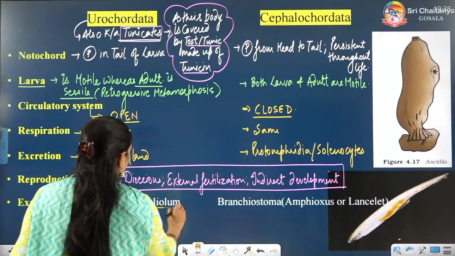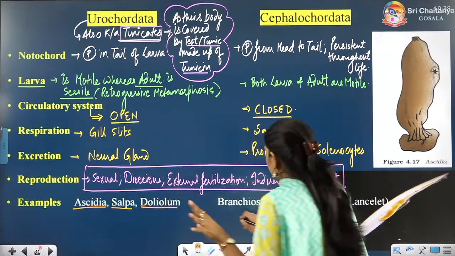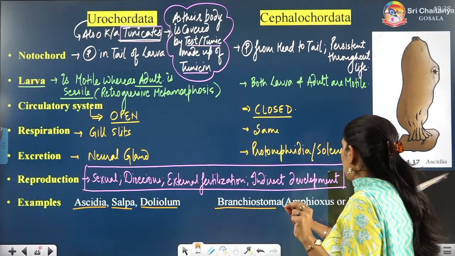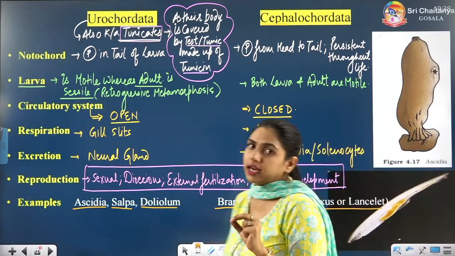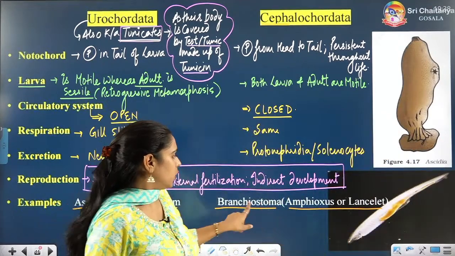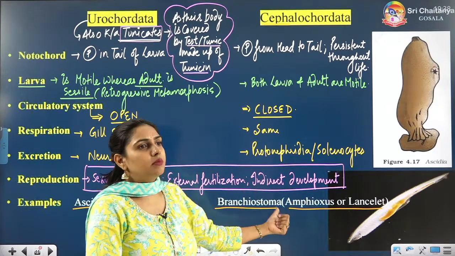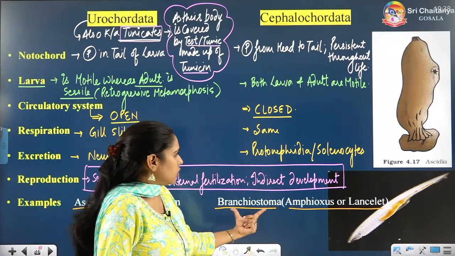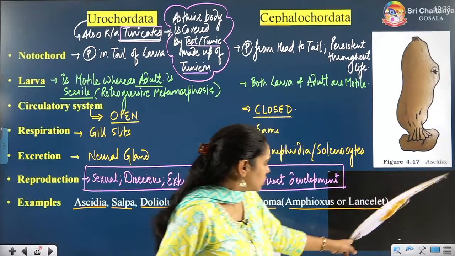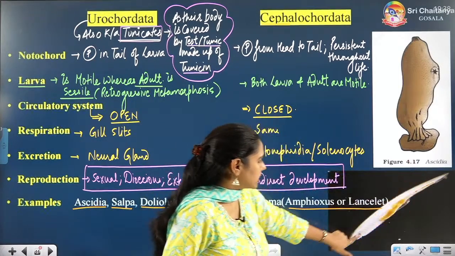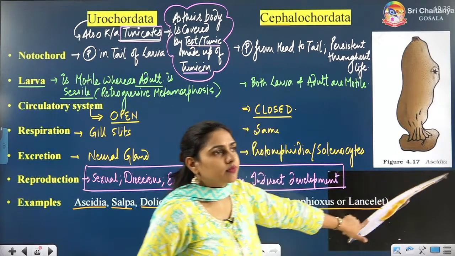Salpa, Doliolum. These are the examples of Urochordata. Branchiostoma, Amphioxus or lancelet. They are the common names. So three names are there, you have to remember these three names, but the animal is just one. Branchiostoma, you can see here, Branchiostoma, Amphioxus or lancelet. It appears like this. Okay.